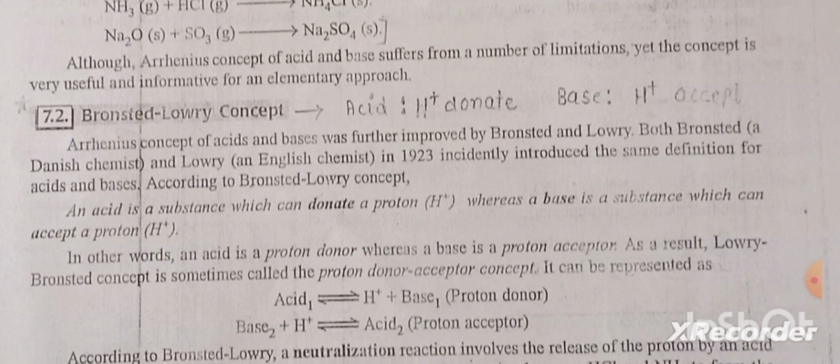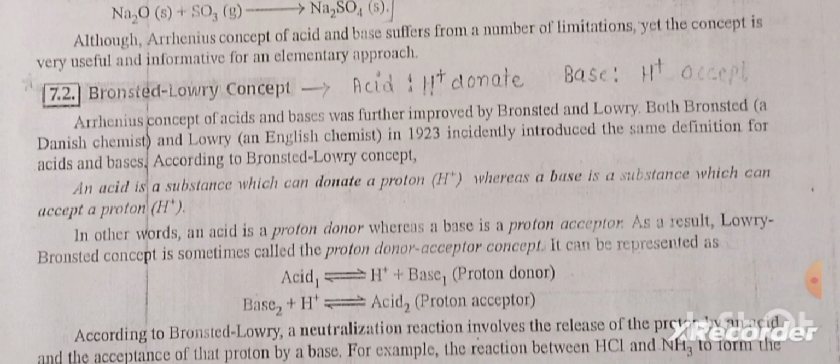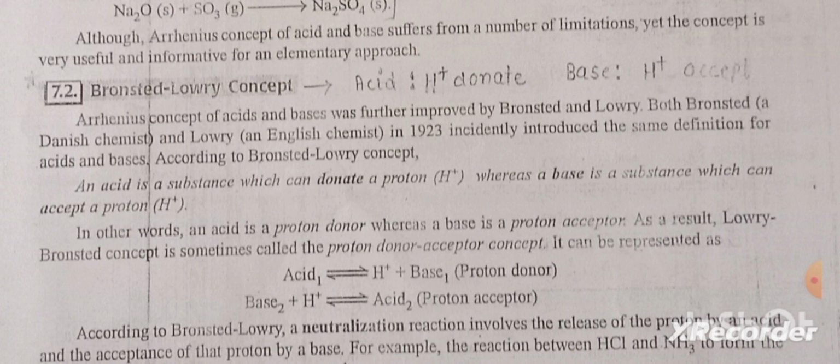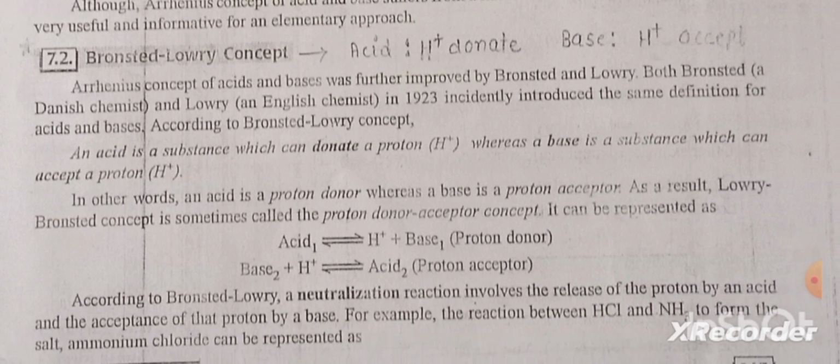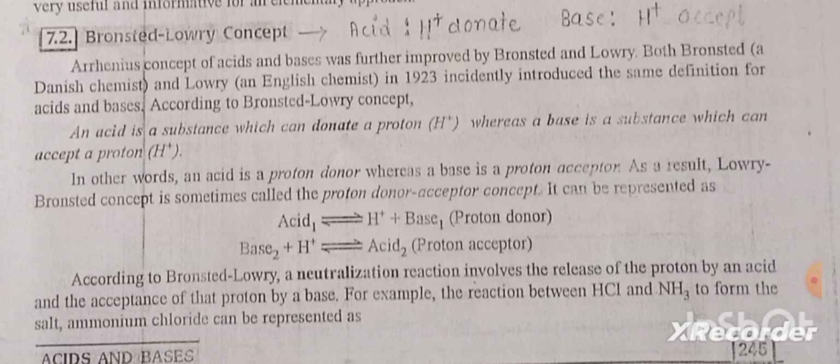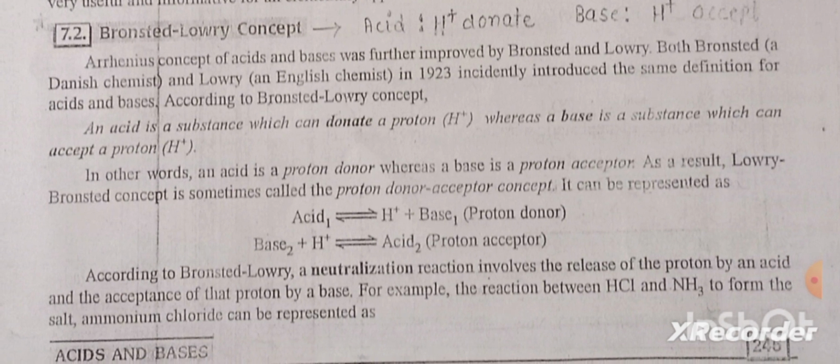According to the Bronsted-Lowry concept, an acid is a substance which can donate a proton, whereas a base is a substance which can accept a proton. In other words, an acid is a proton donor whereas a base is a proton acceptor. As a result, the Lowry-Bronsted concept is sometimes called the proton donor-acceptor concept. It can be written as: